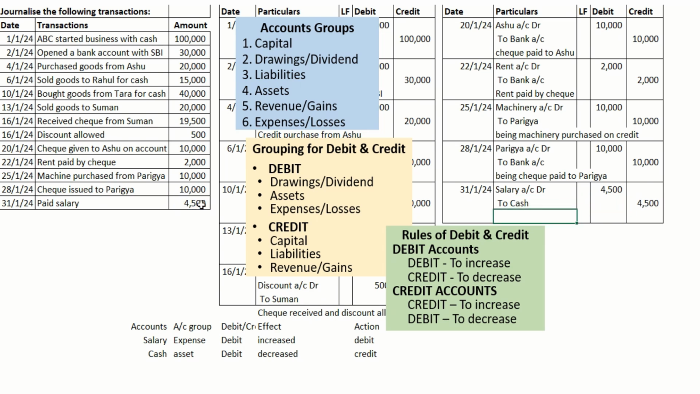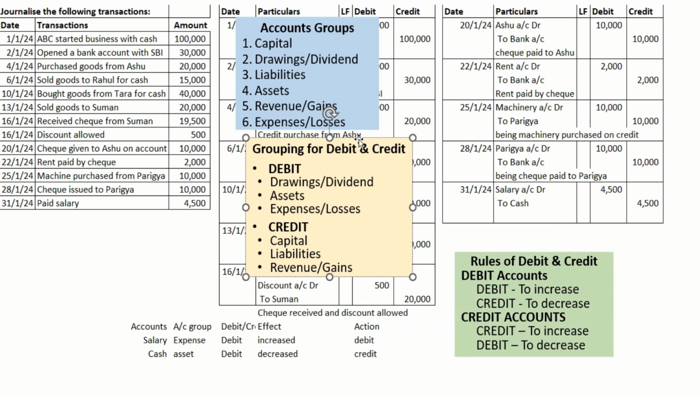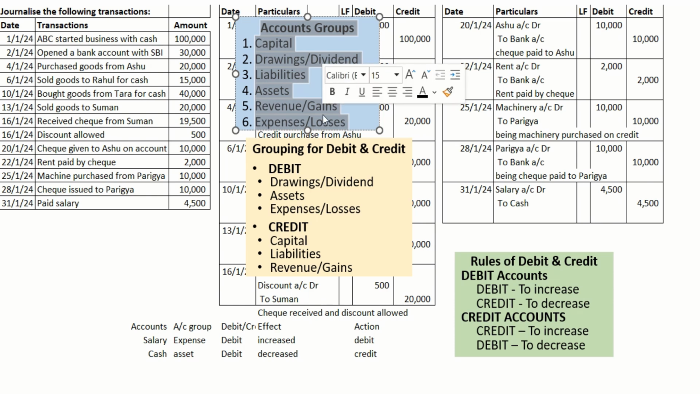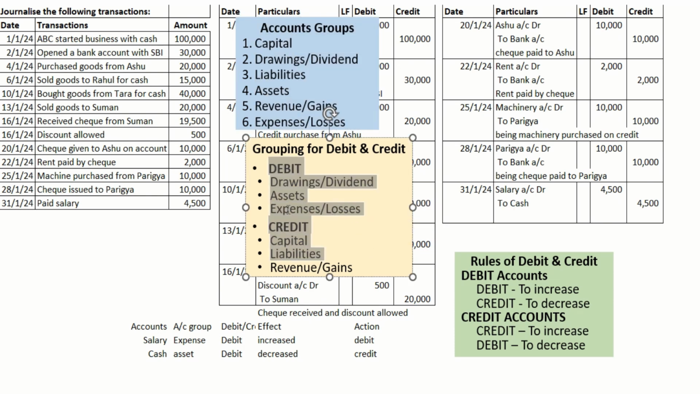So this is the way we need to record the transaction. There is not that much technicality, provided you have an understanding of the 6 groups of accounts in a company. In every company, all the transactions, the accounts or aspects come under only these 6 categories. You should be thorough about the classification for debit and credit: asset, drawings or dividend, and expense come under debit, but capital, liability or sales revenue come under credit. Then you should know the rule of debit and credit accounts.